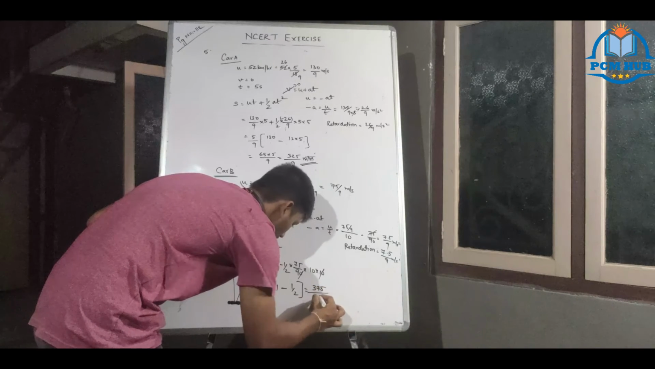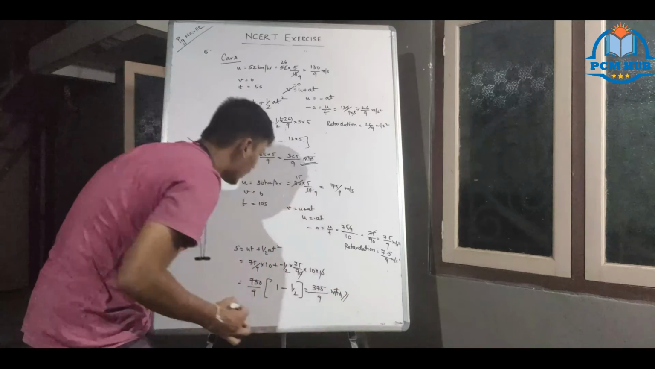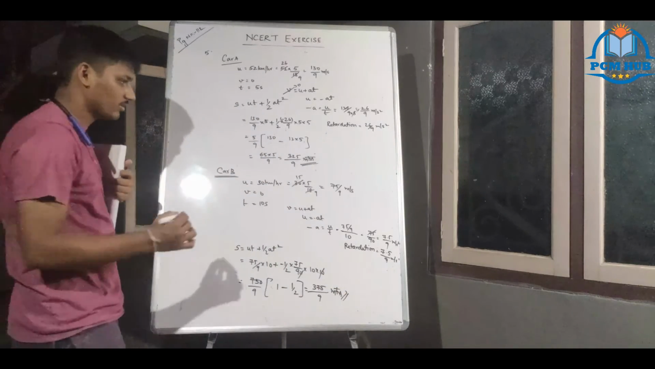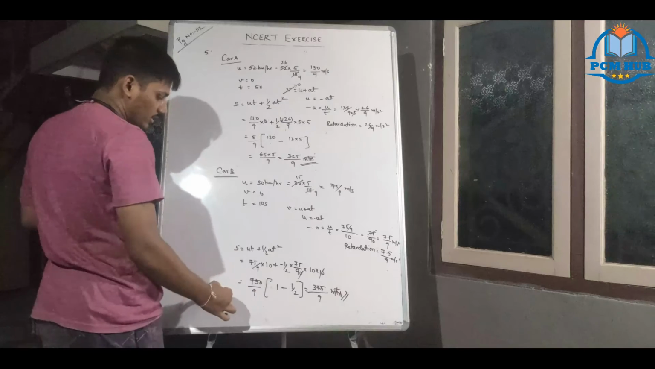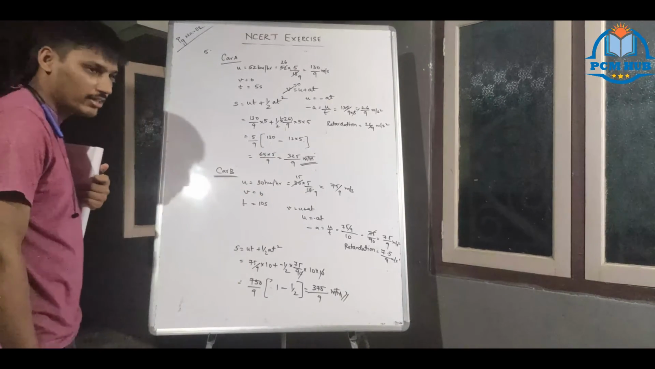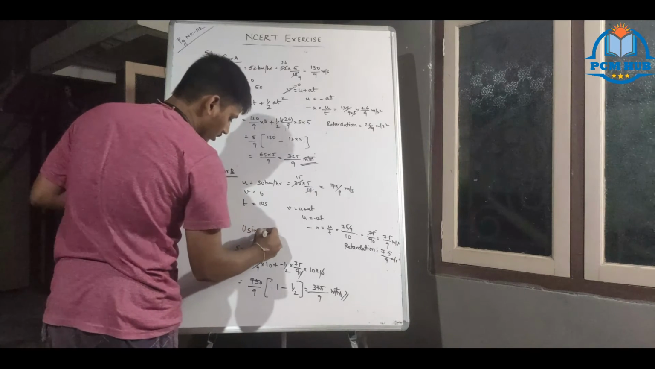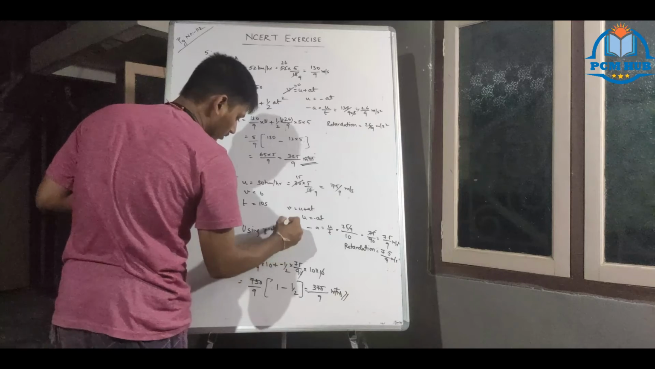375 by 9 meters. Which is traveling more distance? Car B is traveling more distance than car A. You are getting it? Using the second equation.